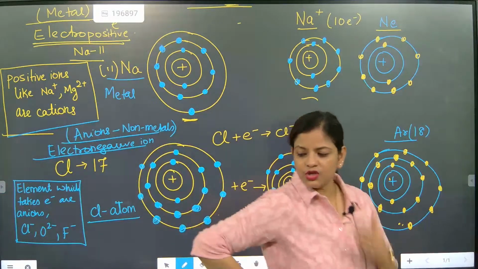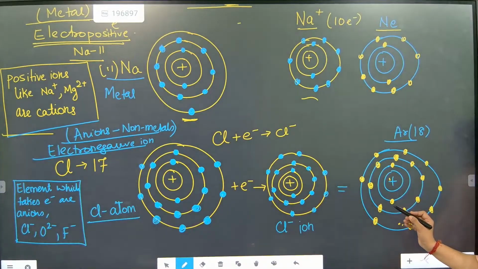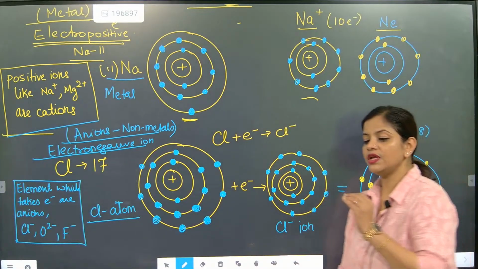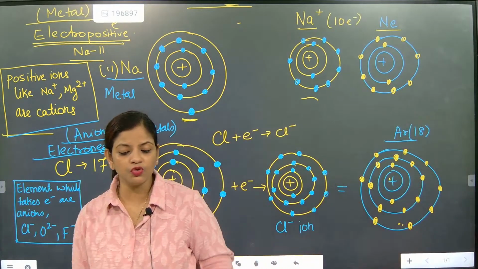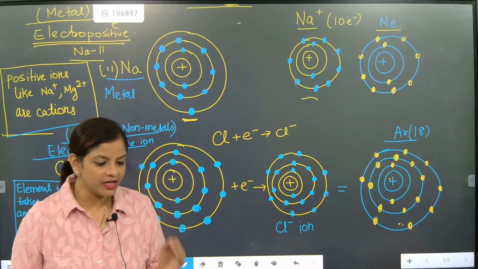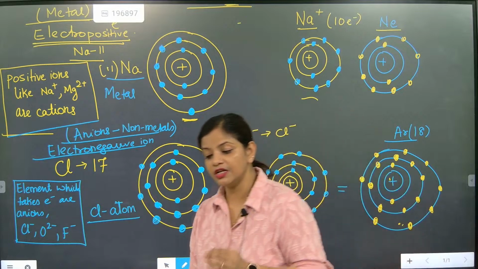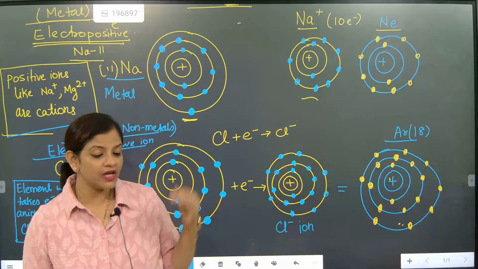And beta, why are they doing this? To become stable and to look like whom? Very good. Everything is done to look like whom? Noble gases. They want to gain the nearest noble gas configuration. So since they want to attain the nearest noble gas configuration, they are doing like that.